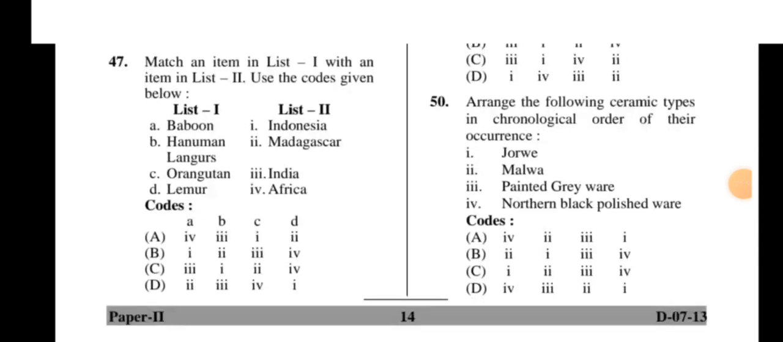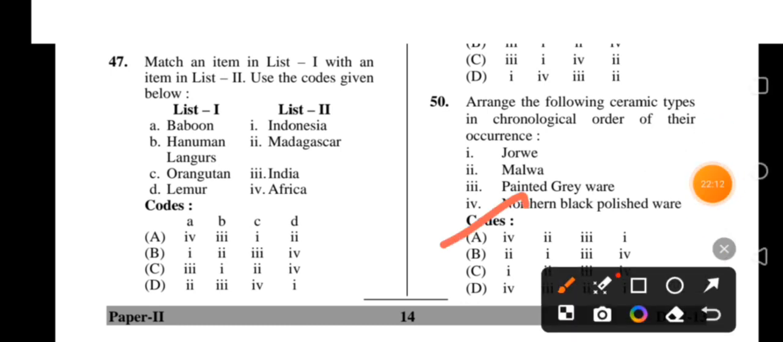And the last question of today. Arrange the following ceramic types in chronological order of their occurrence: Jorwe, Malwa, painted grey, northern black polished ware. So here A is the right option.